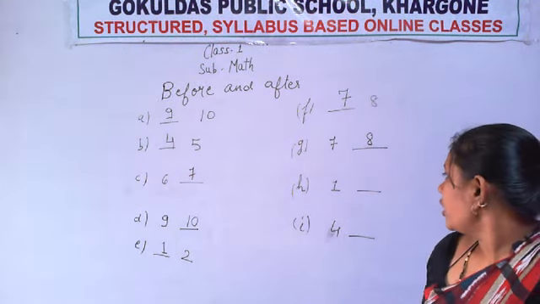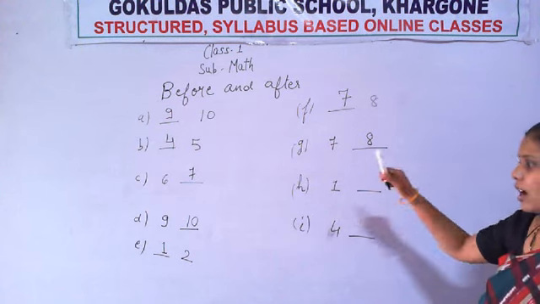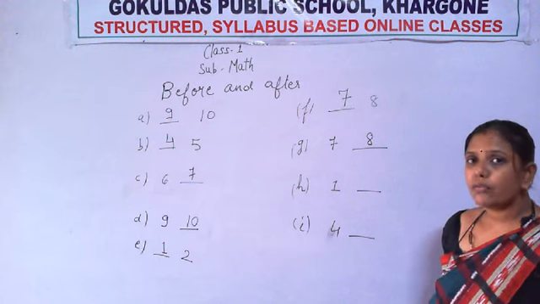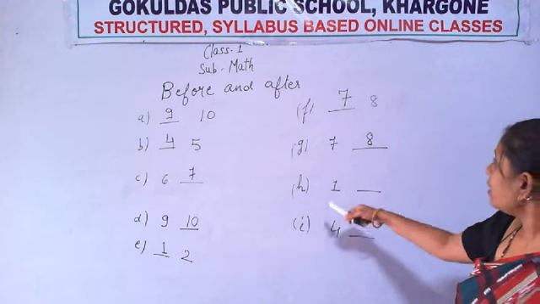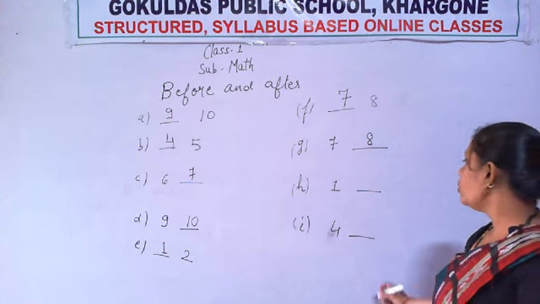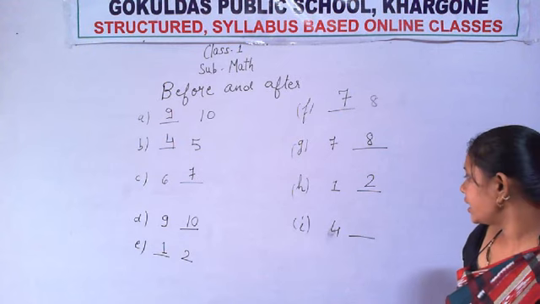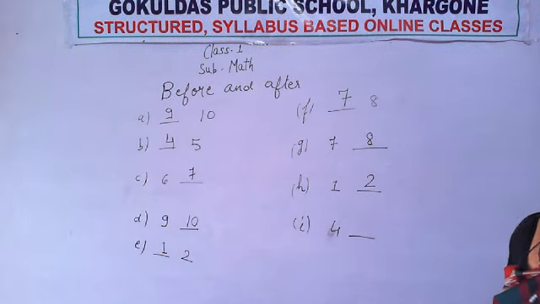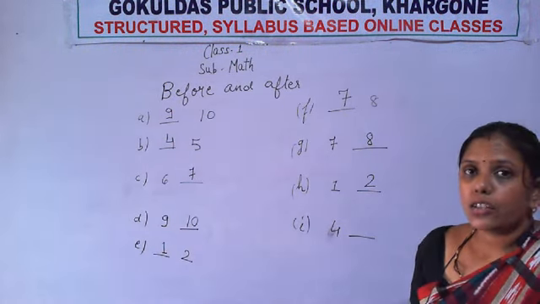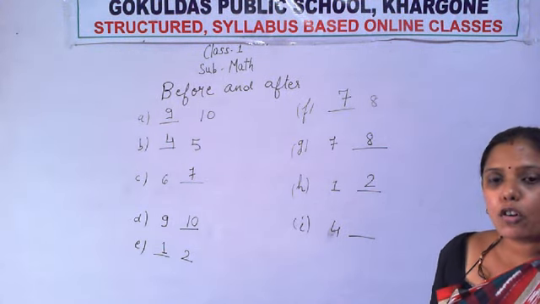Now see what is the next number written here. The next number is 1. Very good. Now what do we have to write? You have to write the after number. So which number will come after 1? 2. Here it will be 2. Now what is the last number? The last number is 4. So do you have to write the after number or the before number?